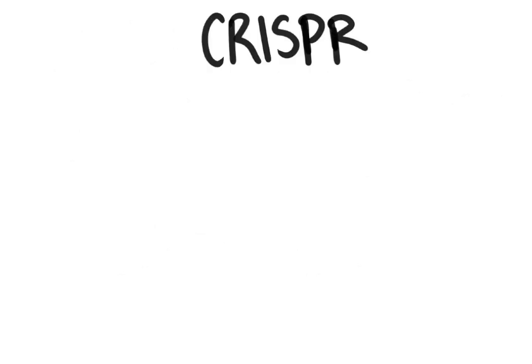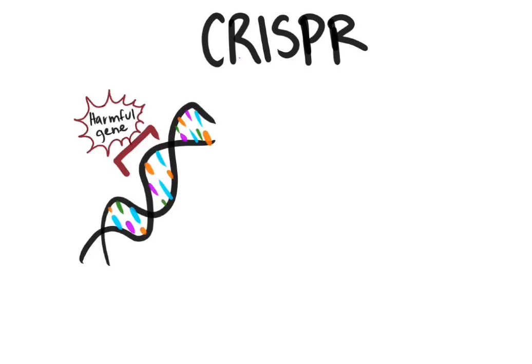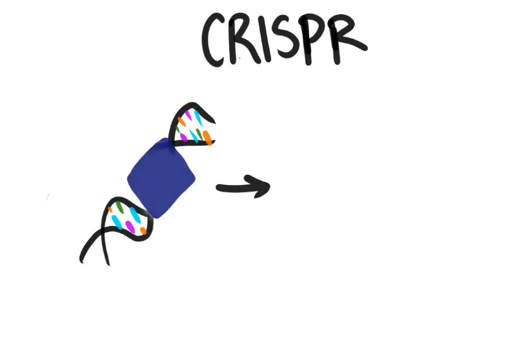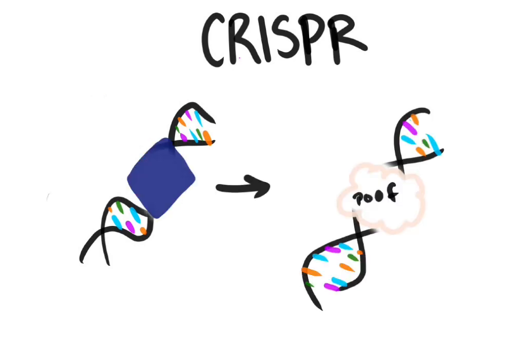CRISPR gene editing is a method by which the CRISPR-Cas9 antiviral defense system is programmed to modify genes in an organism. Its creation and concept means that you can treat genetic diseases by just removing the harmful genes out of someone's genome, whether in an actual living person or in an embryo.